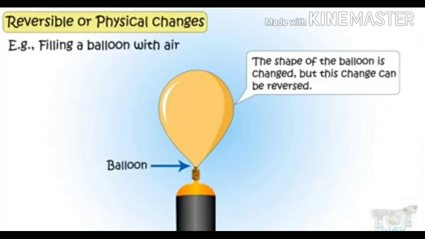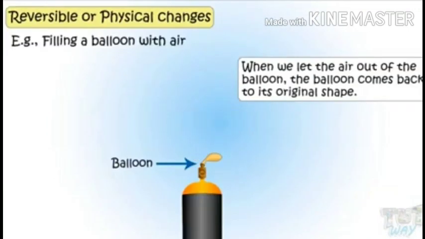Now we have another example on your screen, that is filling a balloon with air. The shape of the balloon is changed, but this change can be reversed also. So this is a physical change which can be reversed. See, in this case, this balloon which had been filled with air, now the air is out of the balloon and the balloon comes back to its original shape. Therefore, this is a reversible physical change.